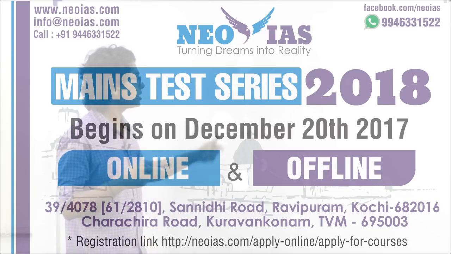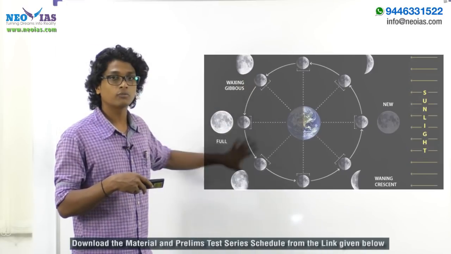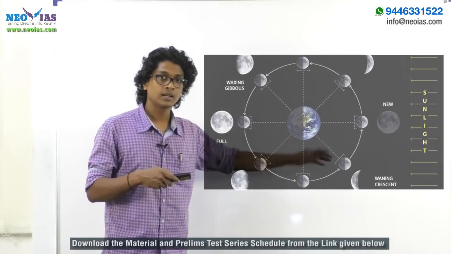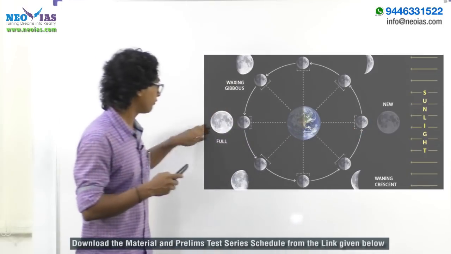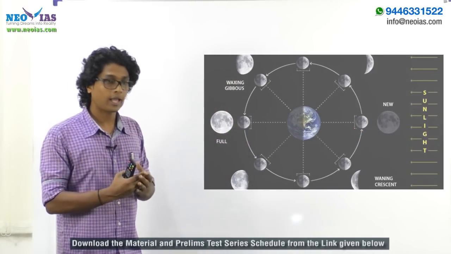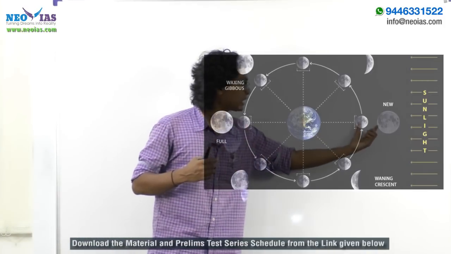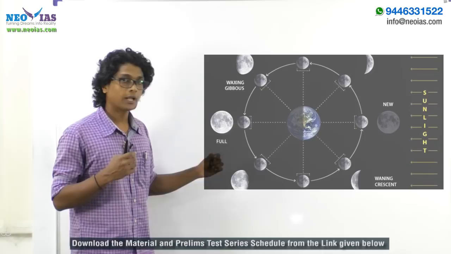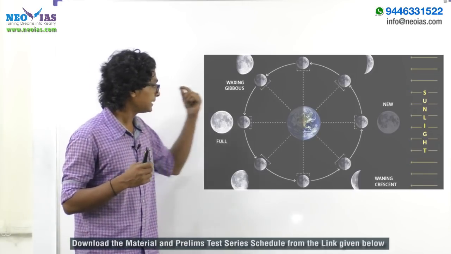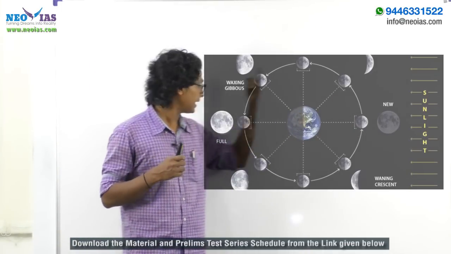Next, the new moon and the full moon. This is a phase change of the moon. I'm not going to explain the entire figure; rather, we are going to stick with the new moon and the full moon. New moon happens when the moon comes in between earth and the sun. The full moon occurs when the earth comes in between sun and the moon.